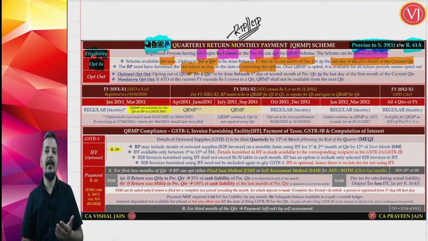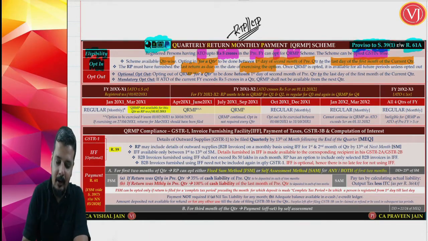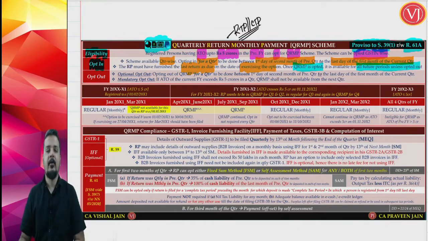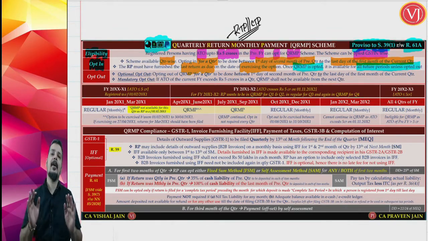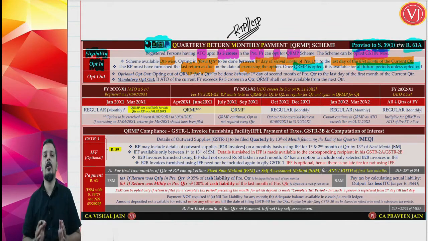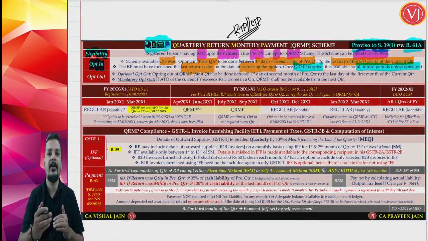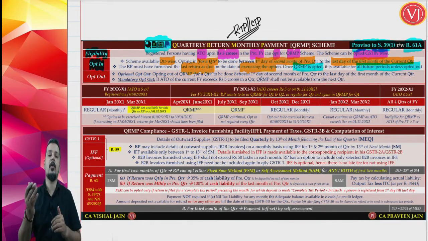Also understand that once you have opted inside the QRMP scheme, you are not required to opt every time. Once the QRMP scheme is opted, it is available for all future periods unless opted out. So it is not that you have to opt every time. You are under the QRMP scheme unless you are going outside or you are thrown outside, both. Either you can voluntarily walk outside the QRMP scheme or mandatorily you are thrown outside.